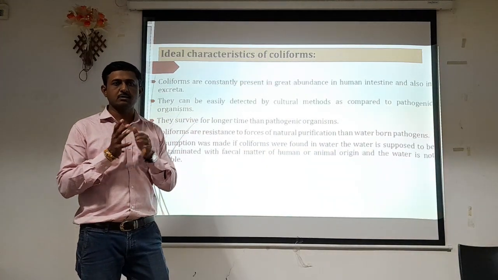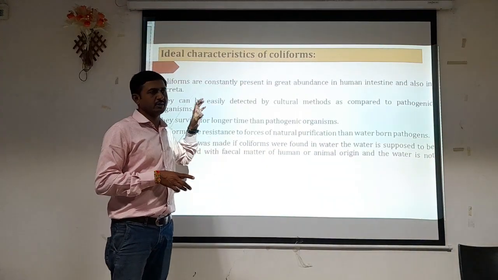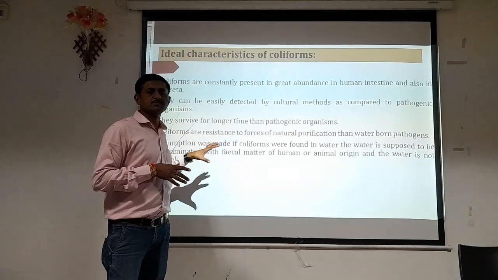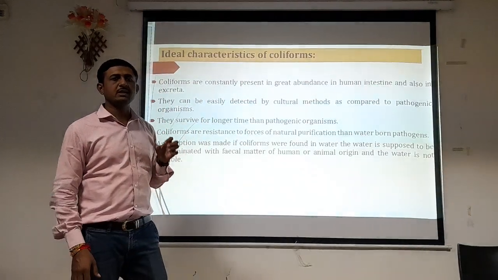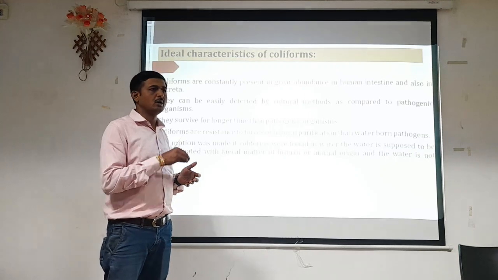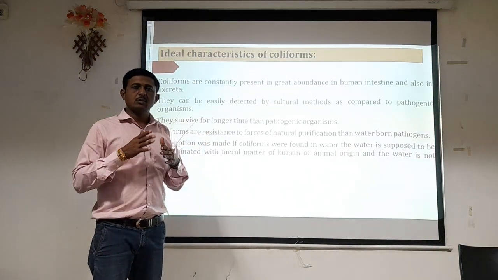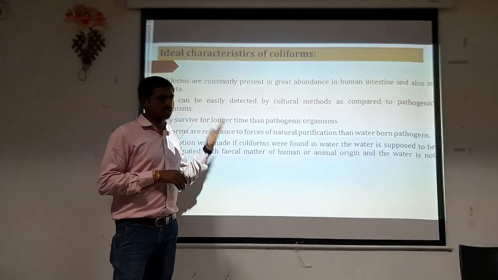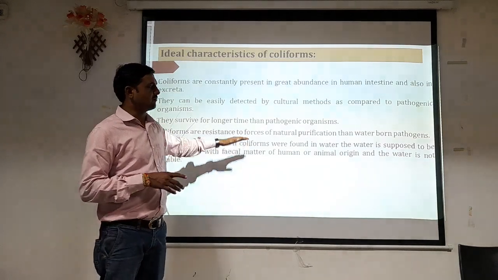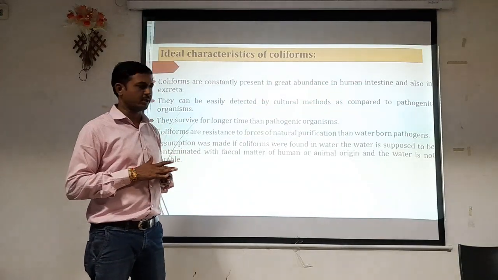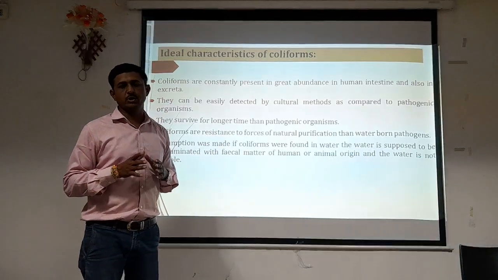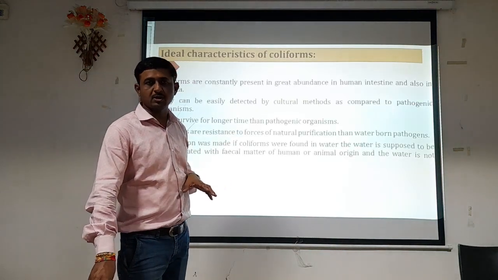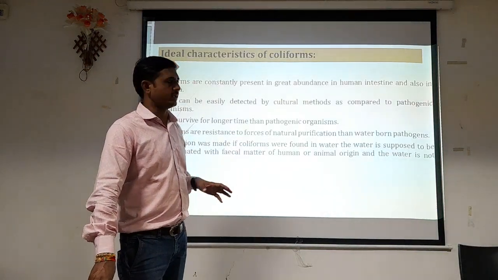perform a simple procedure so that we can easily detect whether that water is contaminated with fecal matter or not. That's why the assumption was made that if that organism, which is considered an indicator organism, is found or may be present in the drinking water, we can say that water is non-potable for human consumption. On the other hand, if the water is free from that fecal indicator organism, we can say that water is potable for human purposes. So these are the basic characteristics, and on that basis organisms are selected as indicator organisms.